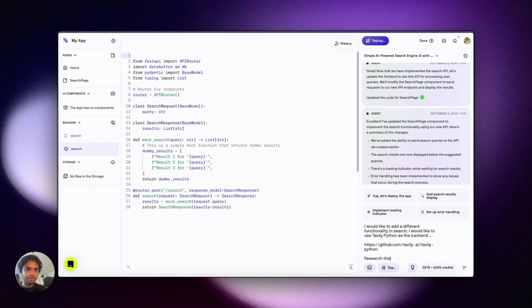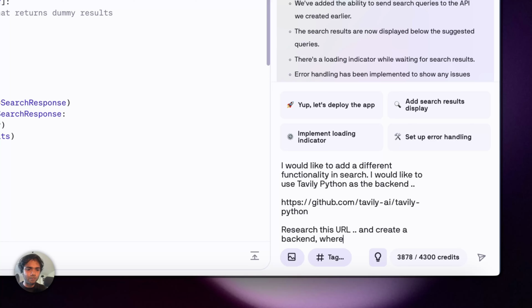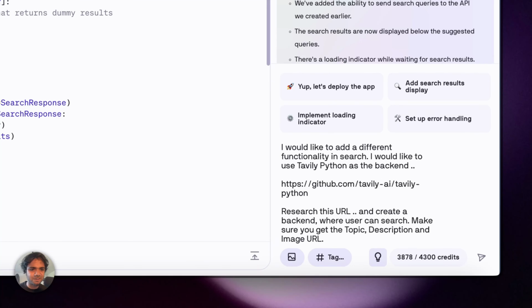Research this URL and create a backend where user can search. Make sure you get the, I think that's good enough.